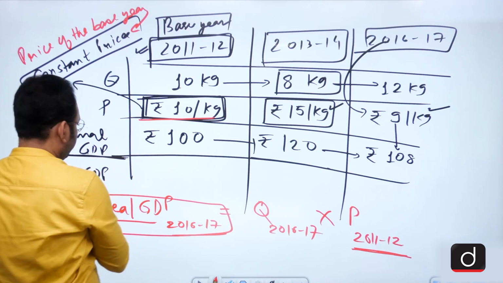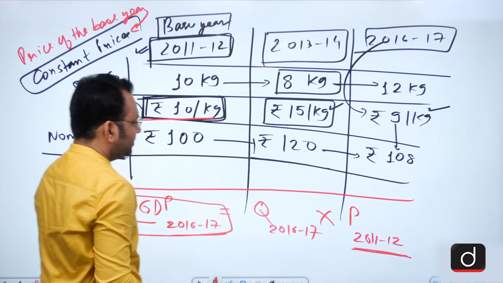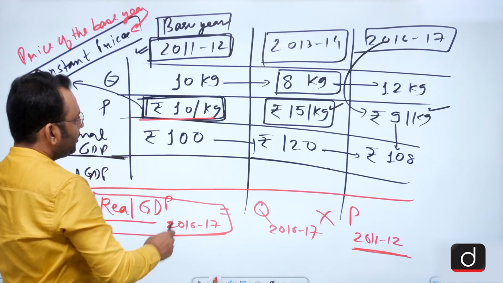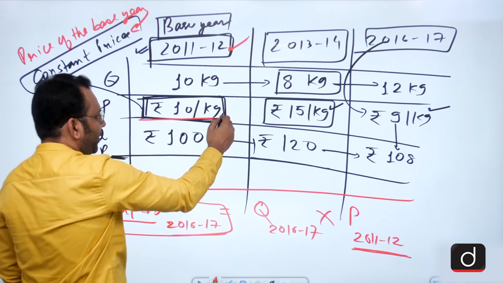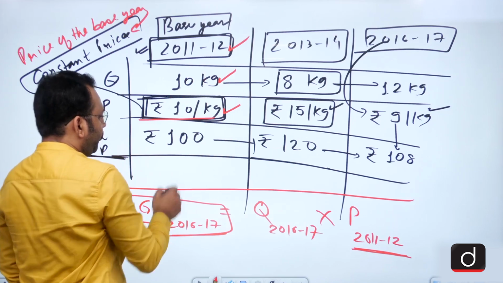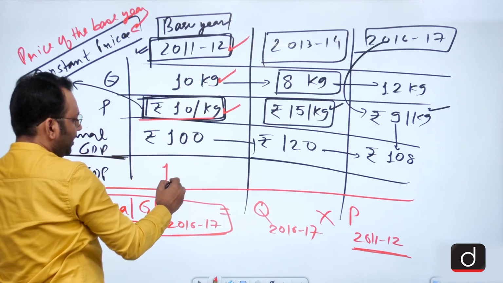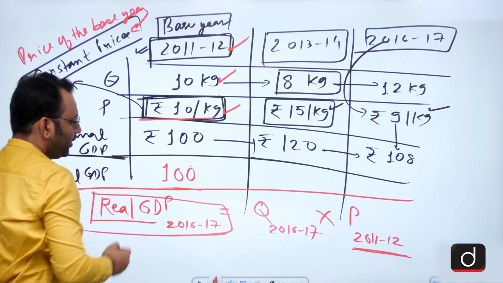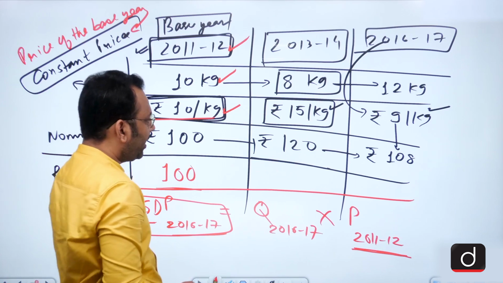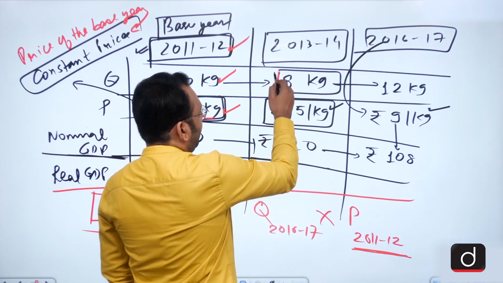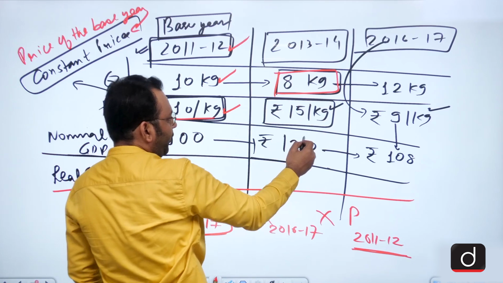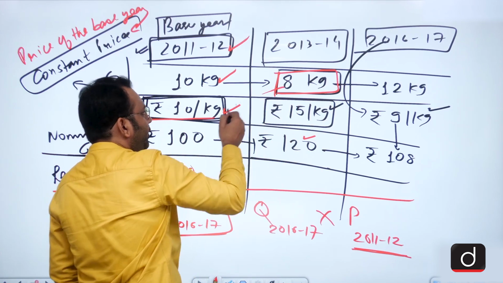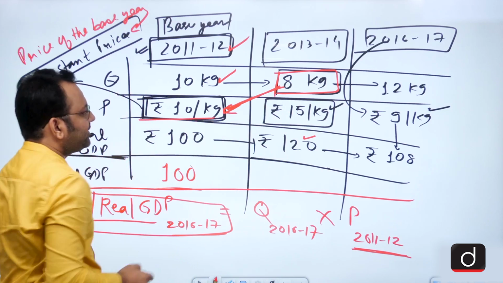So suppose we wish to calculate the real GDPs for these 3 years. So this is the base year. In this base year, this is the price, this is the quantity. So for this year, the real GDP is equal to the nominal GDP. Coming to this year, production of 8 kilograms, the nominal GDP is 120, but the real would be 8 into the base year price.